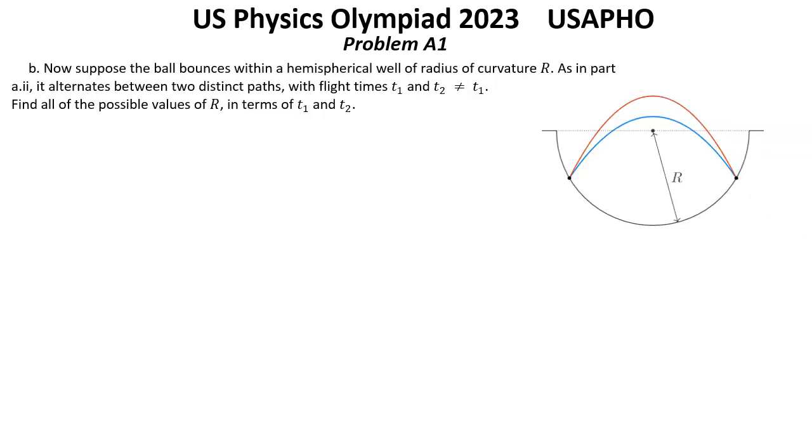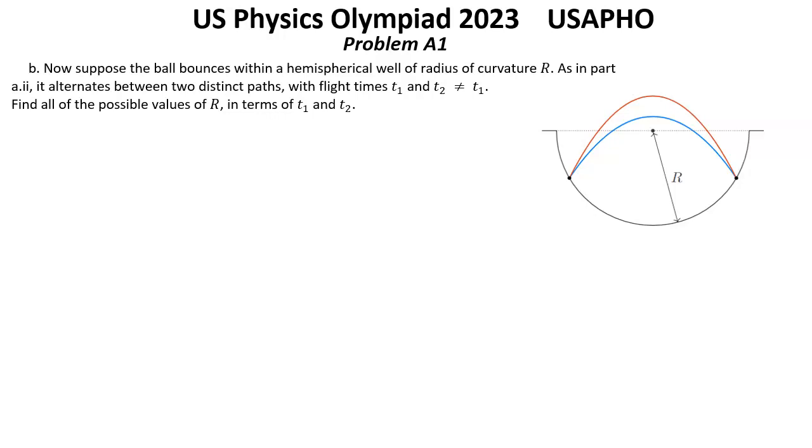Solution for question B. Now suppose the ball bounces within a semi-spherical well of radius of curvature r. As in part A2, it alternates between two distinct paths with flight times t1 and t2 not equal t1. Find all of the possible values of r in terms of t1 and t2.